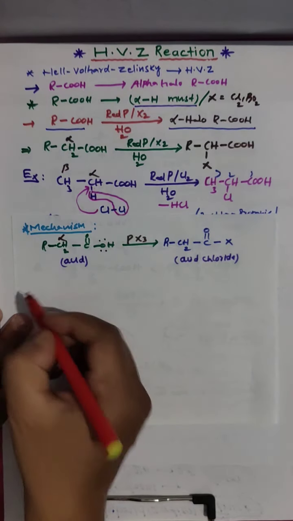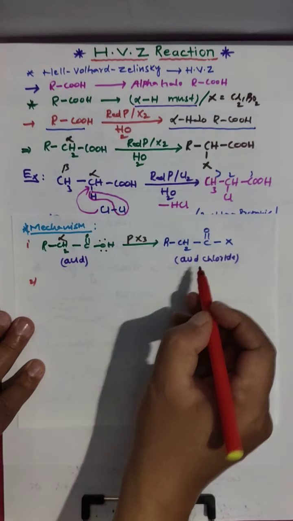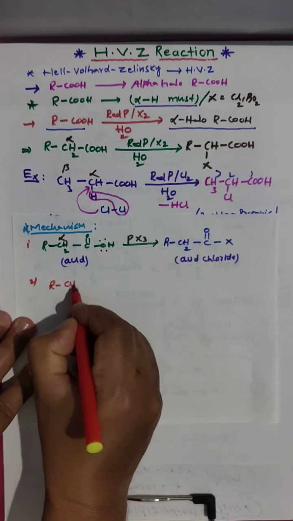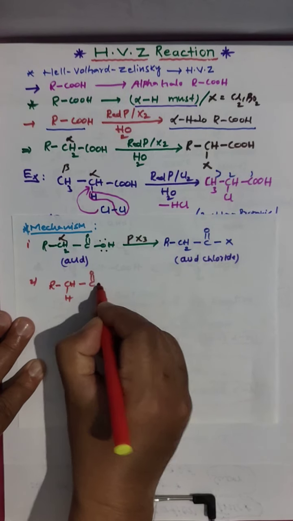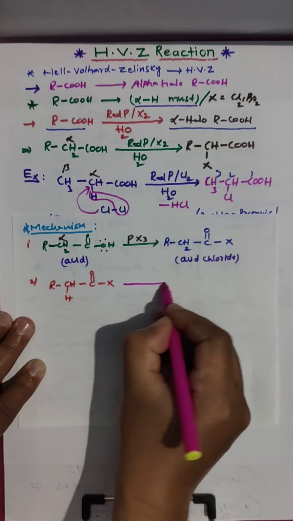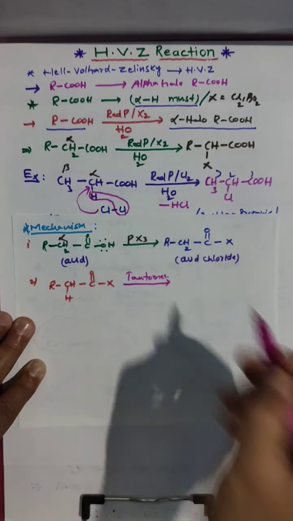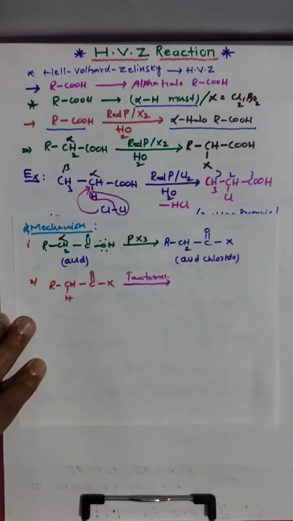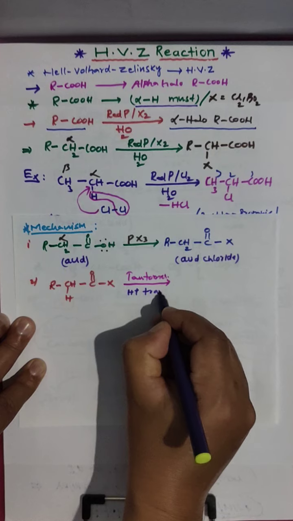Next step. In the next step, this acid chloride, RCH2 C double bond O X, with hydrogen here, will undergo tautomerism. If anybody doesn't know, tautomerism is nothing but H plus transfer, proton transfer.